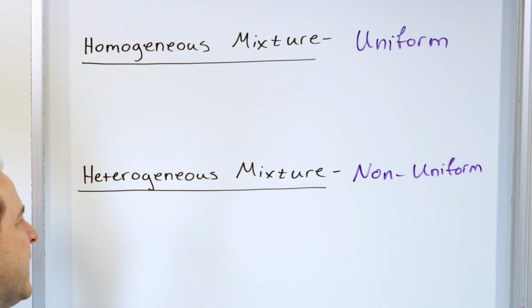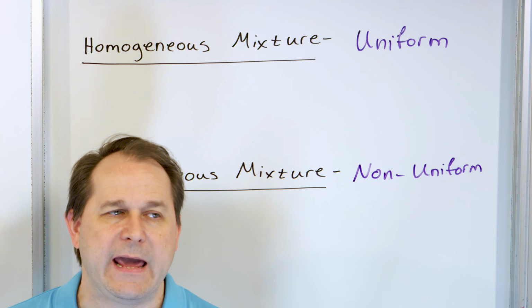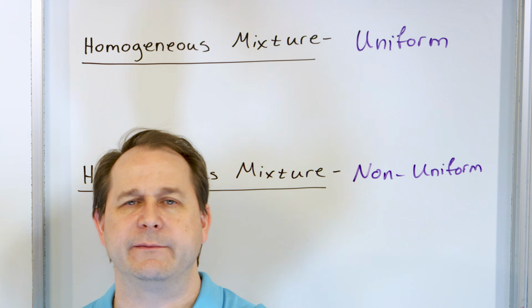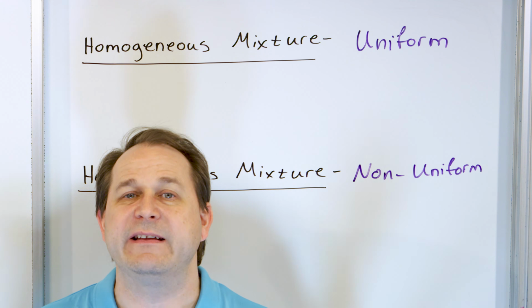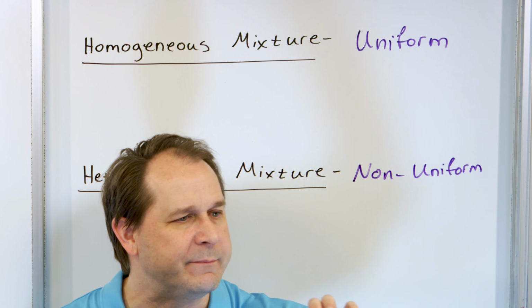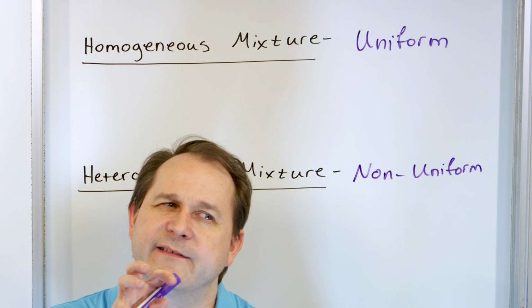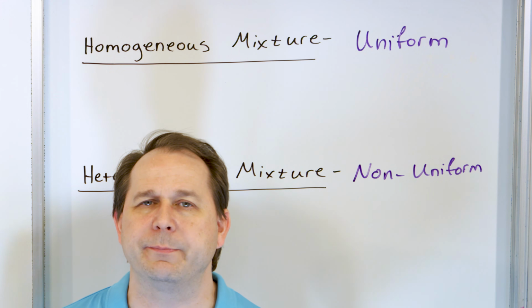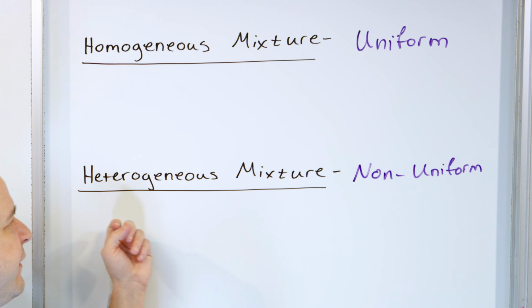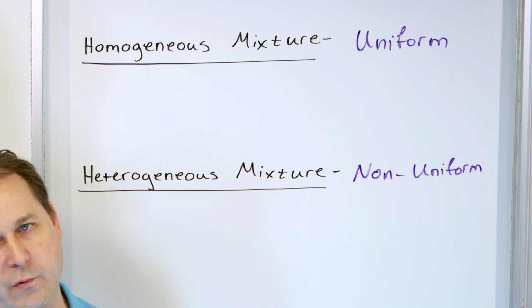So for instance, if I take sand and I don't shake it up, maybe I just take dirt, put it on the bottom, and some rocks and put it on top. I don't really shake it up very much. It's still a mixture. Maybe I shake it a little bit. But if I take samples from different parts of that container, I'm going to get a slightly different composition throughout because I didn't shake it very well. So that's a heterogeneous mixture. A heterogeneous mixture is any mixture that's non-uniform, right?